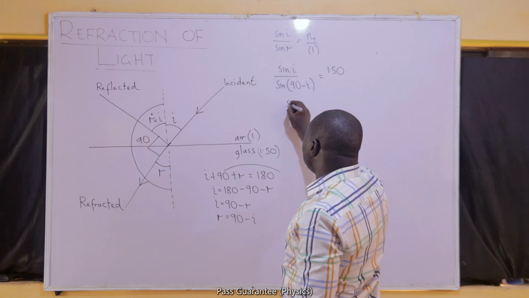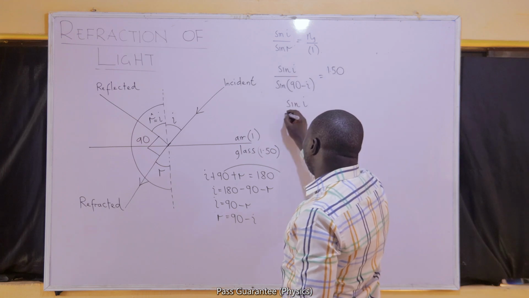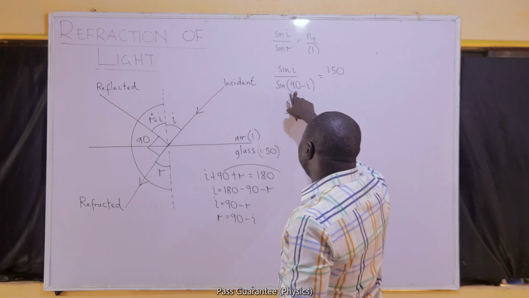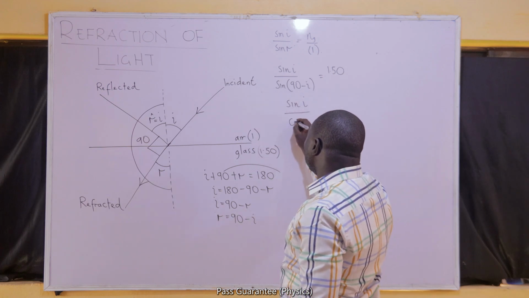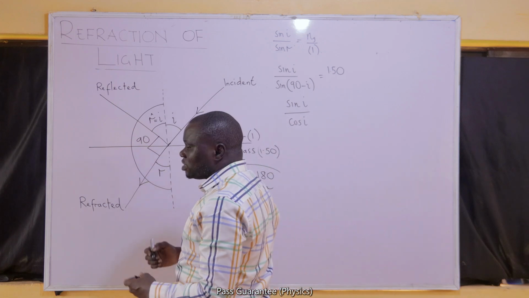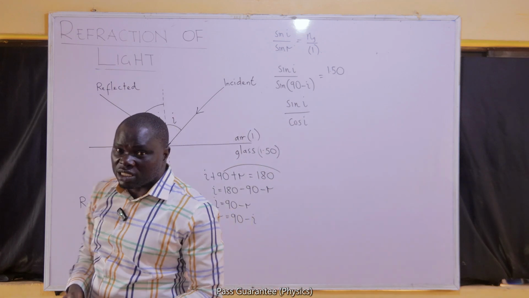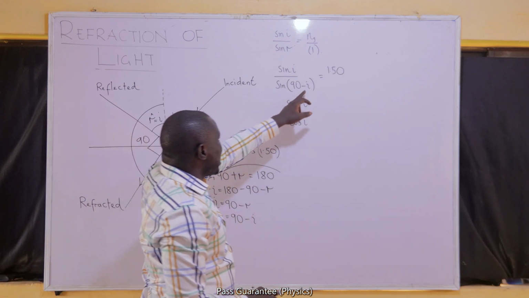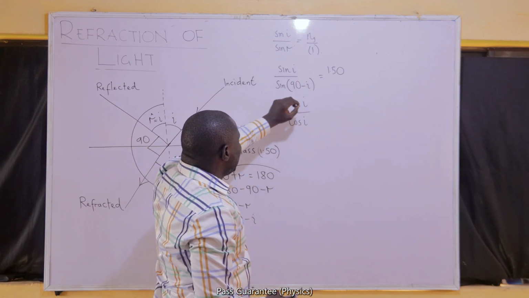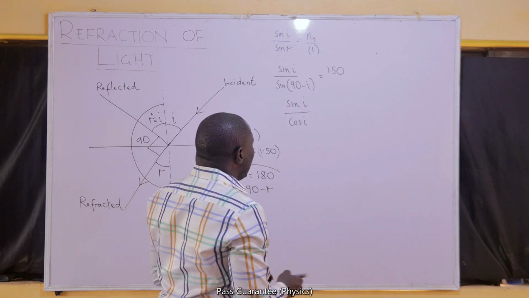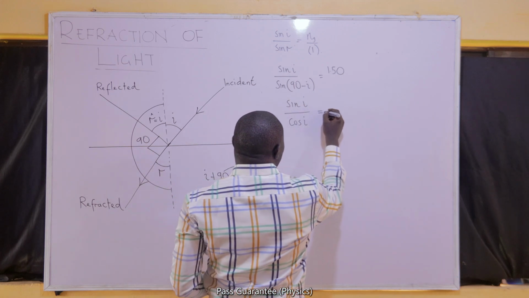So I can continue. This becomes sine I all over sine of 90 minus an angle, which is the cos of that angle. In fact, that's the meaning of cosine. Cosine means the sine of the complementary angle. So 90 minus I is complementary to I. The sine of 90 minus I is always the cos of I. So that should be 1.50.